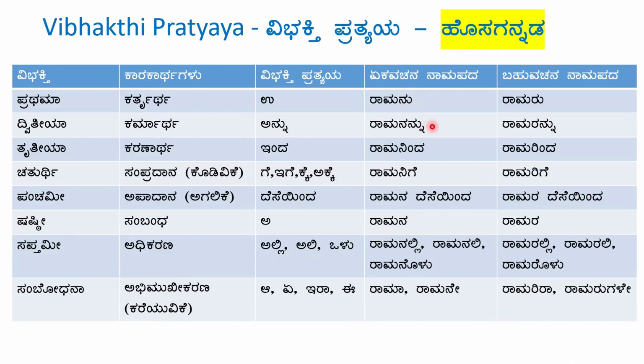So, Prathama Vibhakti example, Ramanu. Dvitiya Vibhakti, Ramanannu. Tritiya, Ramaninda. Chaturthi, Ramanige. Panchami, Ramana Deseinda. Shashti, Ramana. Saptami, Ramanalli or Ramanolu. Sambhodhana, Rama, Ramane. So, the last column tells you the plural form of the noun with its Vibhakti Pratyaya.